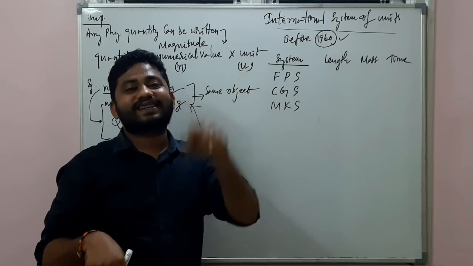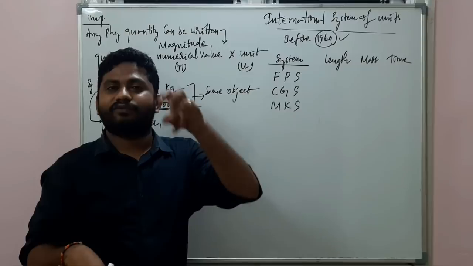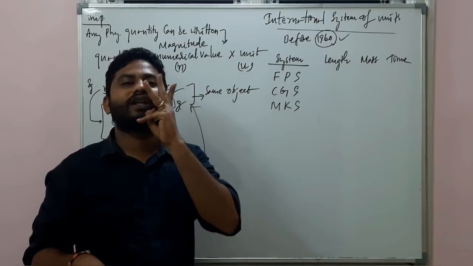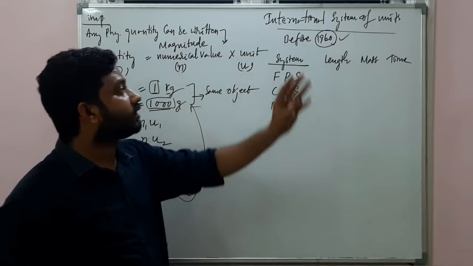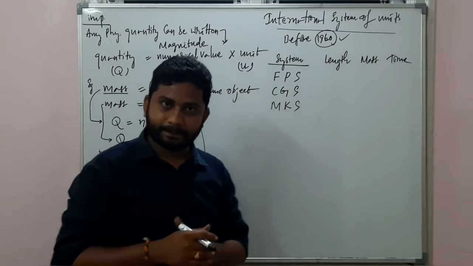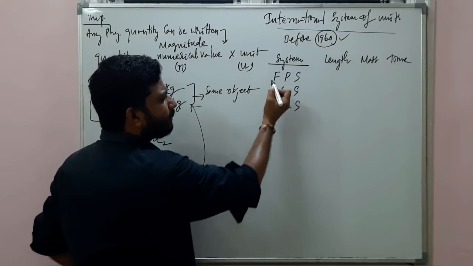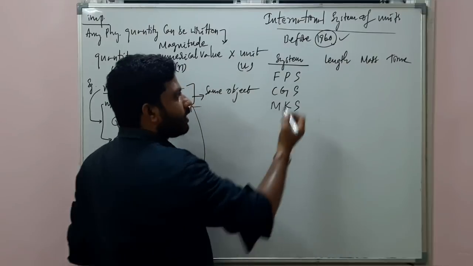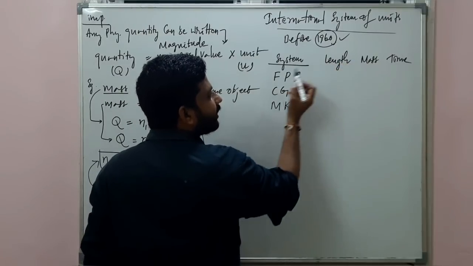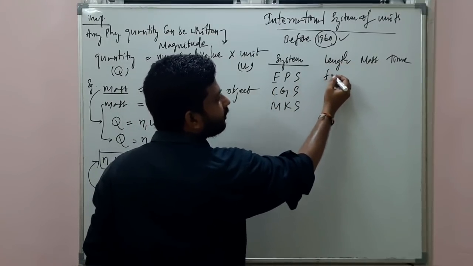Before these 7 came into place, there was the consideration of only 3 fundamental quantities, which are length, mass, time. In the FPS system, length is measured in foot. F stands for foot.